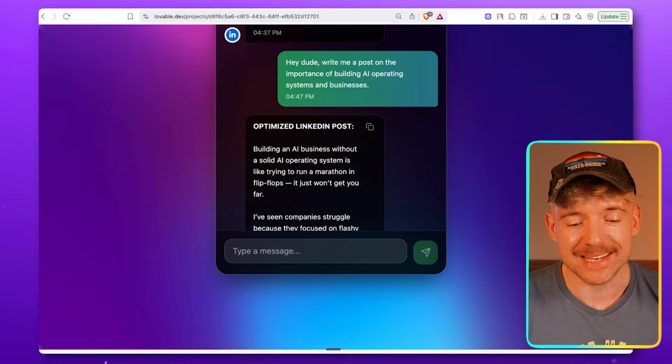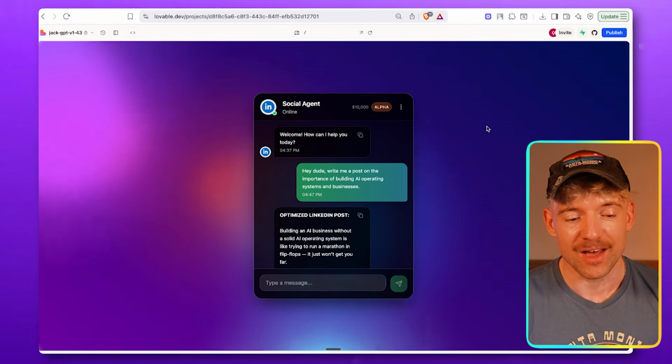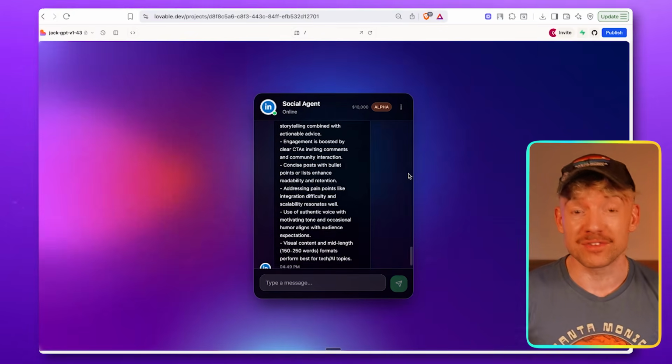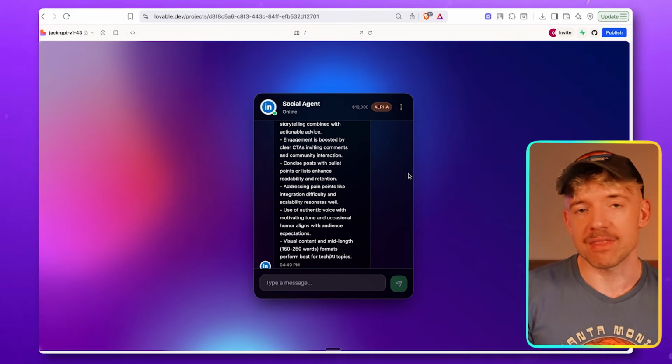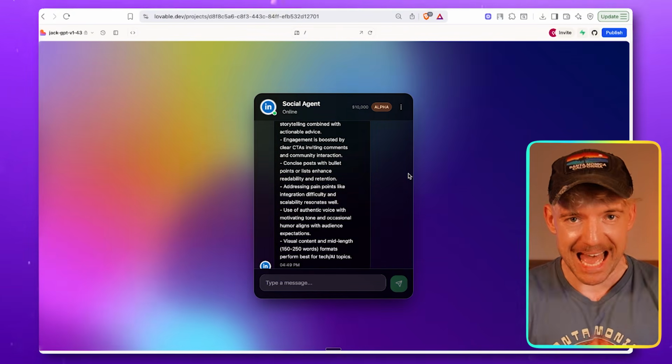And what is really cool about this is we have this interface here that we built on Loveable that you can share with the team, you can chat about it on the go, and then this feeds in and this functions basically as our interface.